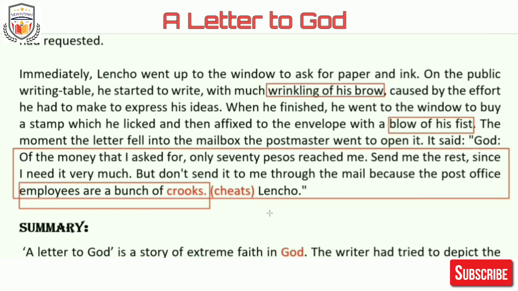So in the end, it's really sad that Lencho feels that the post office people who were actually helping him had stolen the money. But the fact that still remains here is the faith that Lencho had in God. So this is the end of the beautiful chapter.